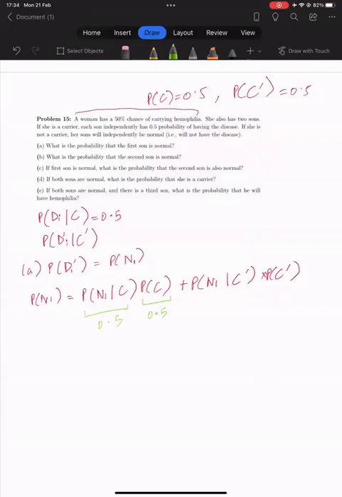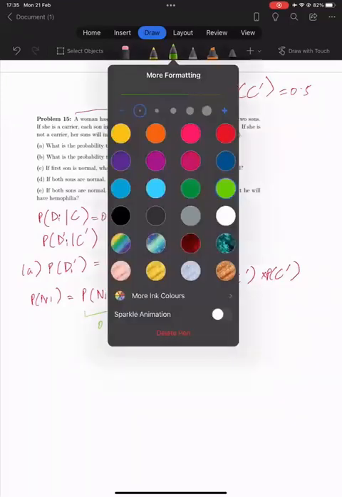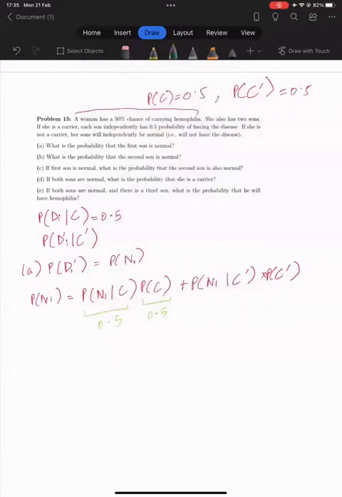And this we know from, is it written here or did I not tell? Okay, let's just make a tree so that it's easier for everyone to follow. The probability that the woman is a carrier or she's not a carrier is 0.5, 0.5. If she's a carrier, then her children can either be normal or they can also have the disease.